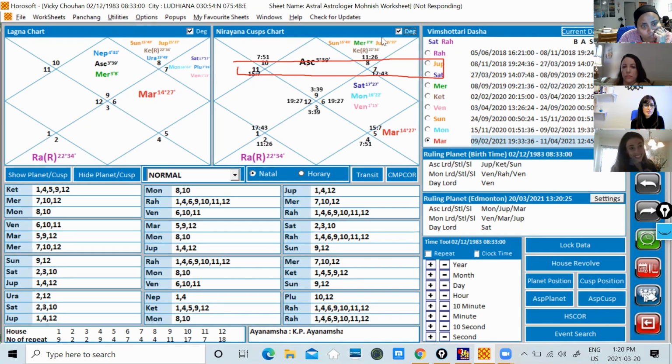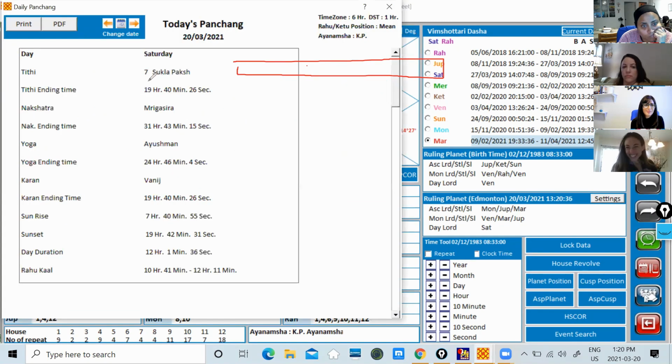That's Vicky's chart, by the way. Okay, 7, you see 7? Shukl Paksh. Shukl Paksh means waxing moon. The moon is growing. Tithi ending time is till 7:40 p.m. The moon will be in the 7th day. After 7:40, the 8th starts.